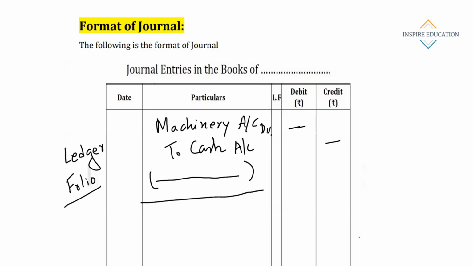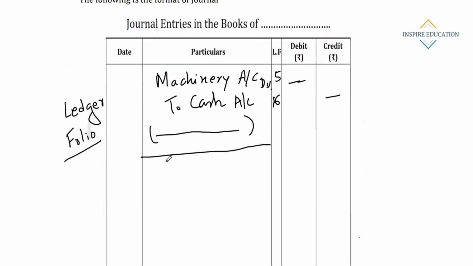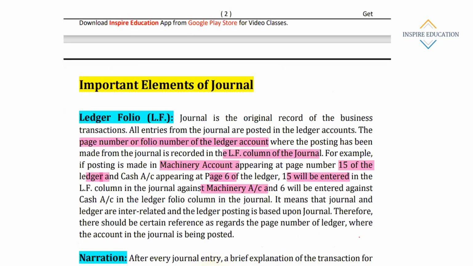Okay. What is the ledger folio? Machinery account is maintained in page number 5, then here it will be 5. Cash account is maintained in page number 6, then it will be 6. Nothing more. If cash account is maintained in page number 16, then we'll write 16. This is the reference number of the page in which cash account is appearing. Okay. Ledger folio is nothing more than that. Very simple.